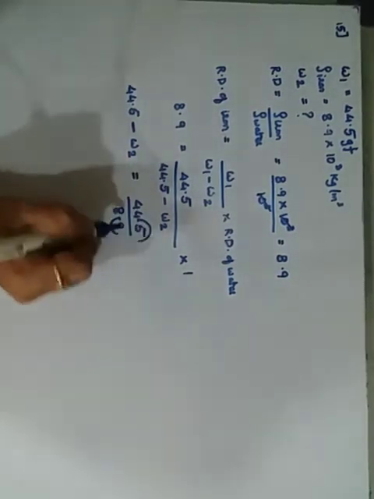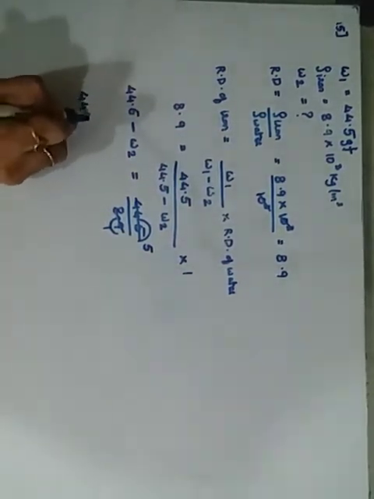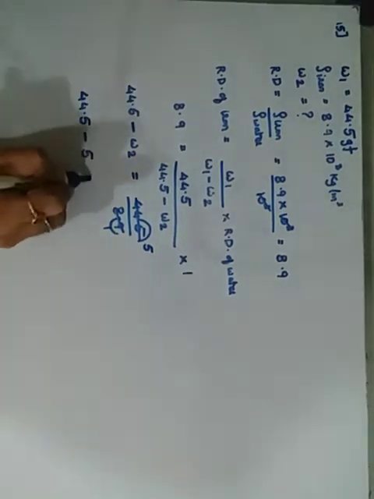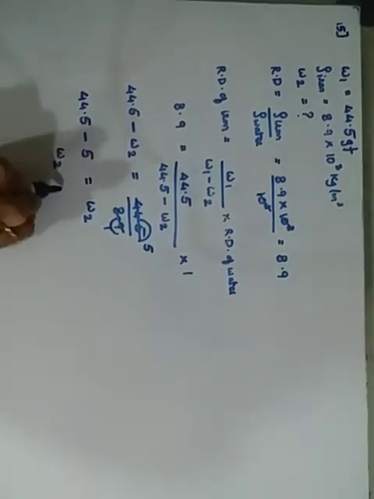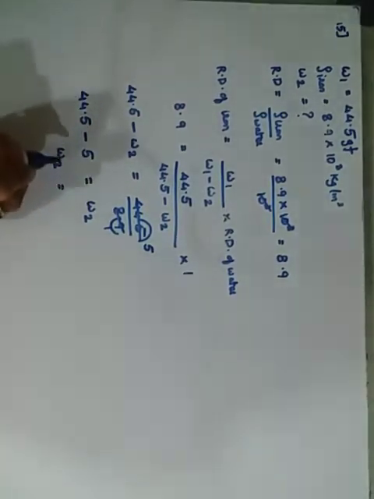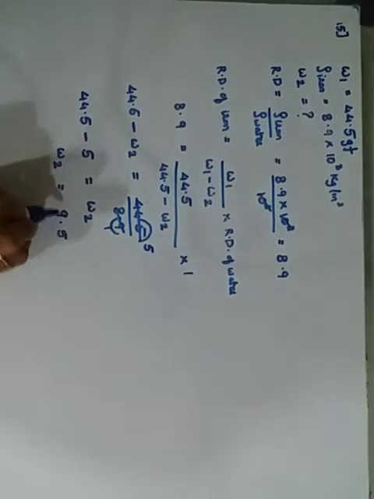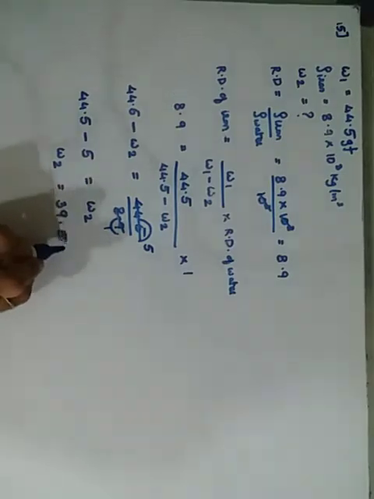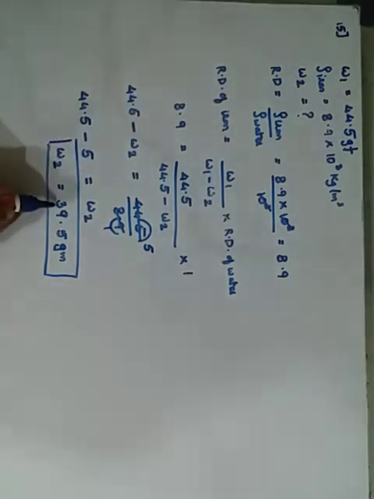Point shift: 89 goes once, 89 goes 5. Okay, take this here, so 44.5 minus 5 is equal to, the negative taken here becomes positive W2. Therefore W2 is equal to 39.5. So the weight is 39.5 grams. So when the iron is dropped in water, the weight is 39.5 grams.